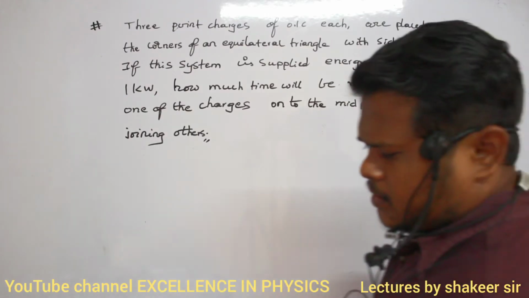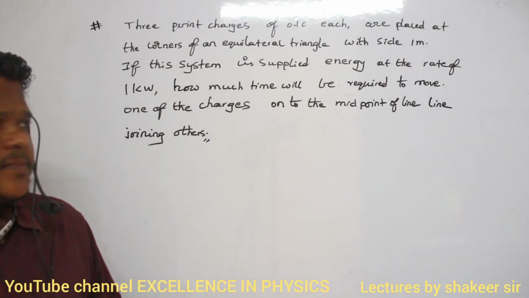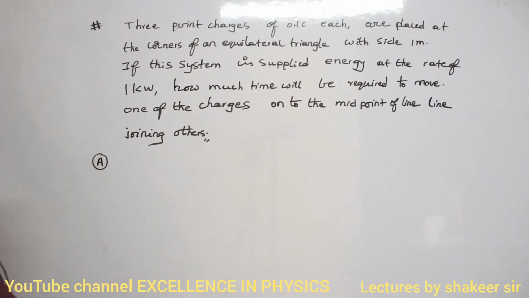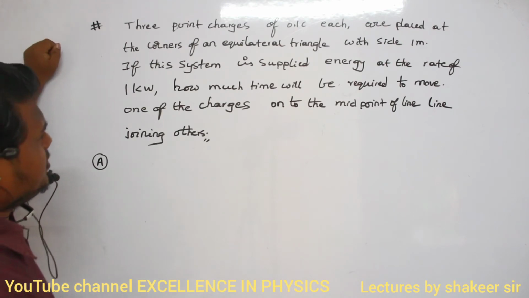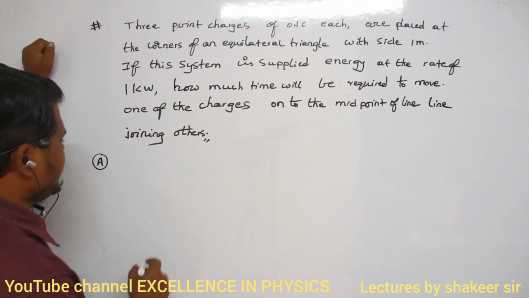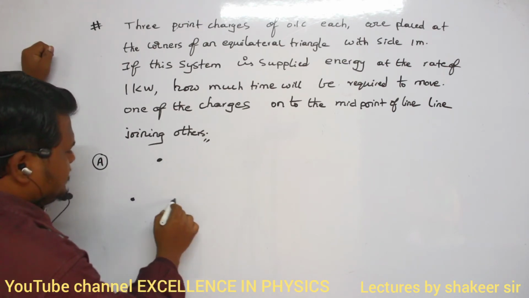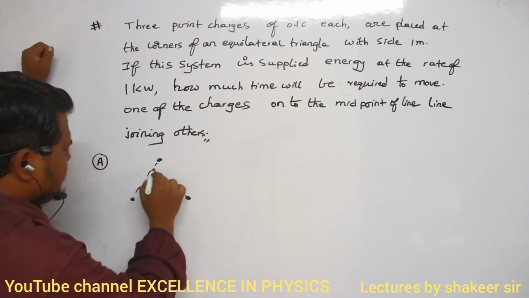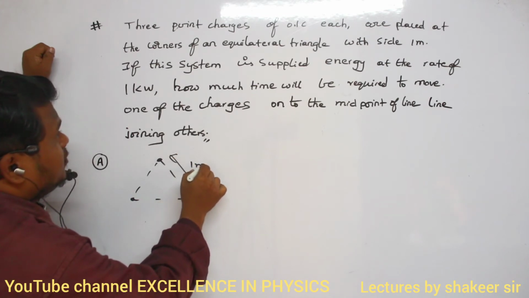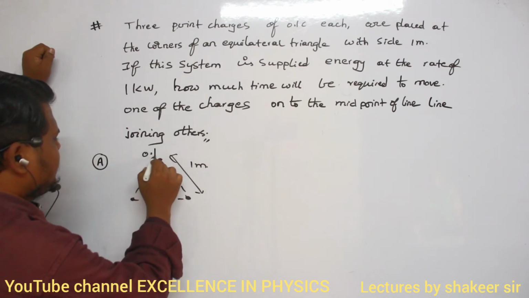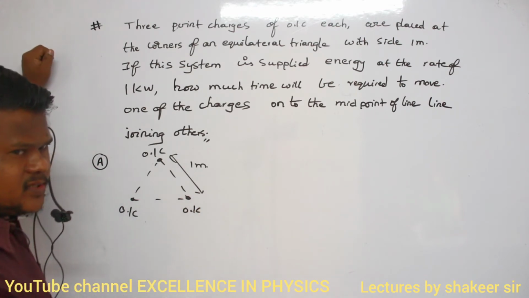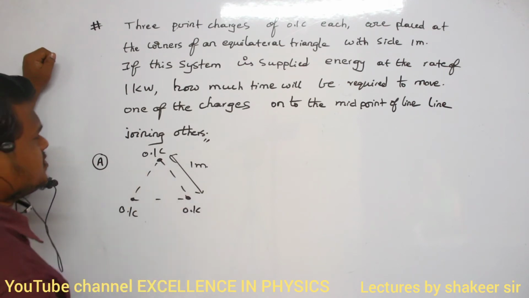So, this is the given question. See how you can solve this one. Three point charges of 0.1 coulomb each are placed at the corners of an equilateral triangle of side 1 meter. Let us consider this is an equilateral triangle. Each side is 1 meter in length, and each charge is 0.1 coulomb. So this is the arrangement of charges.